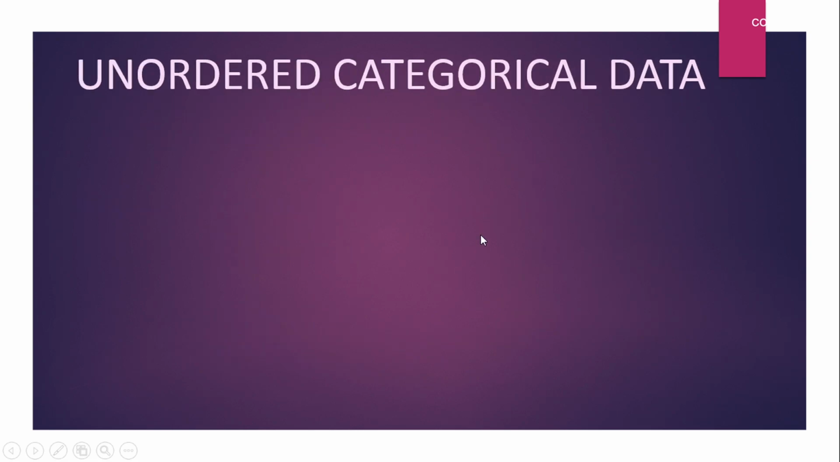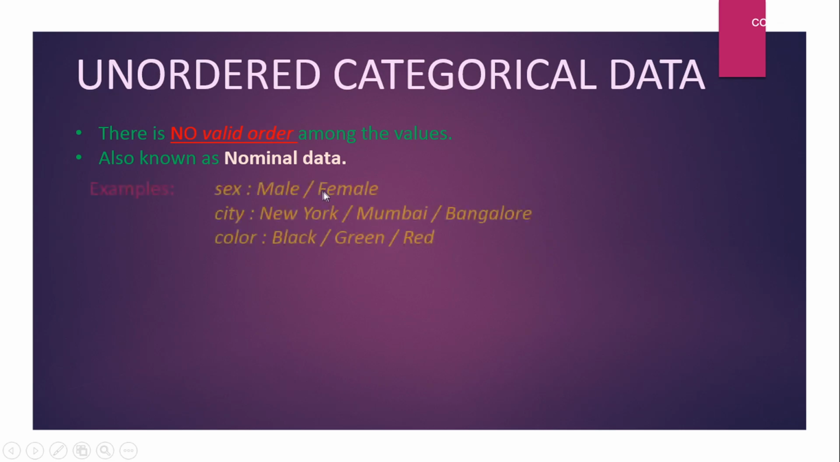So what is unordered categorical data then? You guessed it right. There is no valid order among the values. Also, unordered categorical data is known as nominal data. You can see male, female, New York, Mumbai, like cities, colors. You can see different kinds of animals like dog, cat or buffalo or cow, right? So there is no valid order. So if there is no valid order, that is known as unordered categorical data or nominal data.